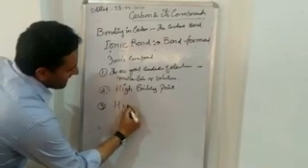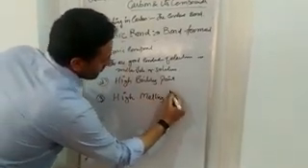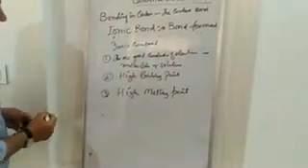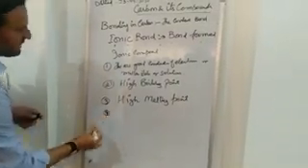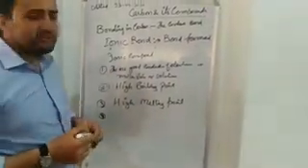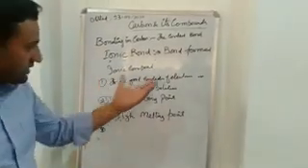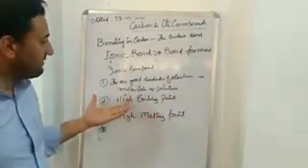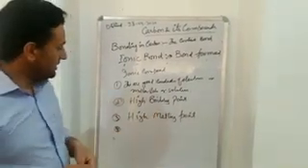They have a high melting point. So these are some characteristic features of ionic compounds: they are good conductors of electricity in molten state or solution, they have a very high boiling point, and they have a high melting point.